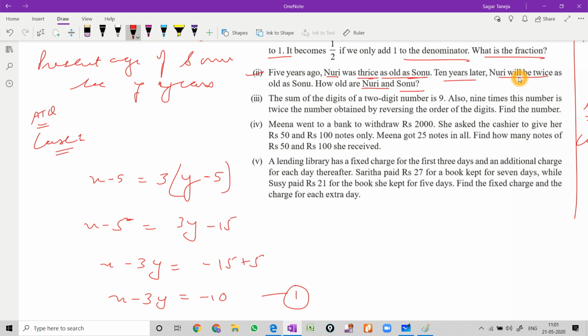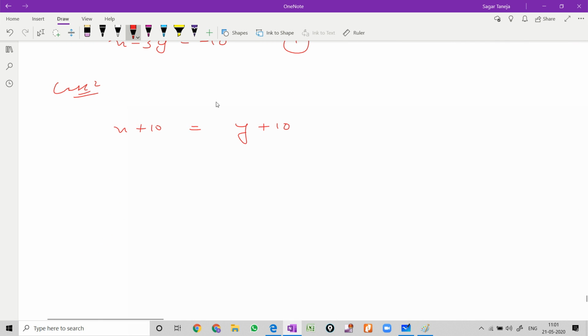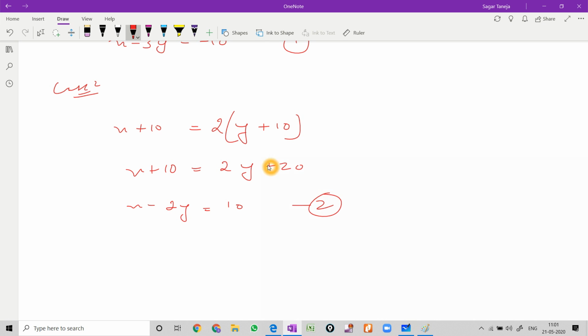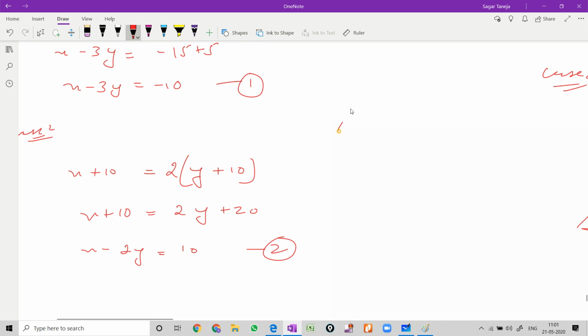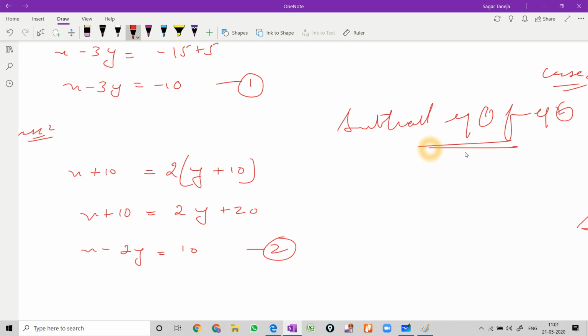Then Nuri will be twice as old as Sonu. This is Nuri and Nuri is twice as old as Sonu. So solving it, 2y plus 20. Just bring this 2y this side and bring this 10 this side. 20 minus 10, 10. This is the second equation. Again, there is no need to make the coefficients the same because x is already the same, but we have the same sign again, so we need to subtract them. Let us write subtract equation 1 from equation 2.